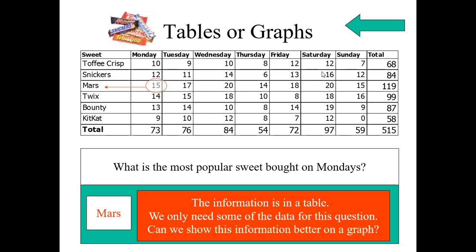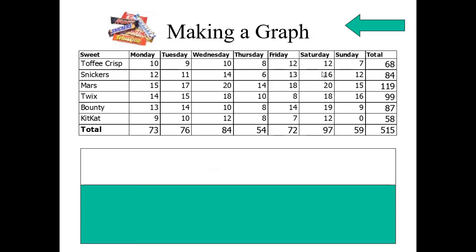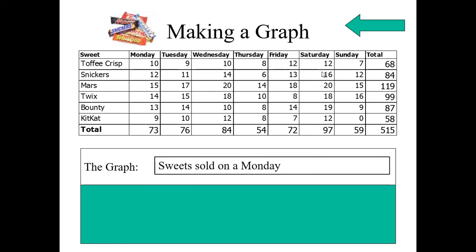So can we show this information better on a graph? Let us come to the graph. See the graph: sweets sold on Monday. Let us draw a graph about this topic. Find the data. Yes, this is the data. All these sweets we have to take, and on Monday we have to take the second column. So we should take the first column and the second column to draw this particular graph. What are the sweets and what are the numbers? Let us show it in the graph.